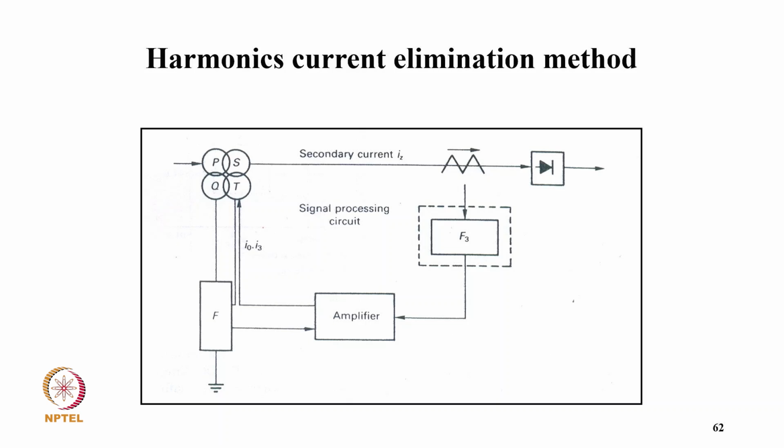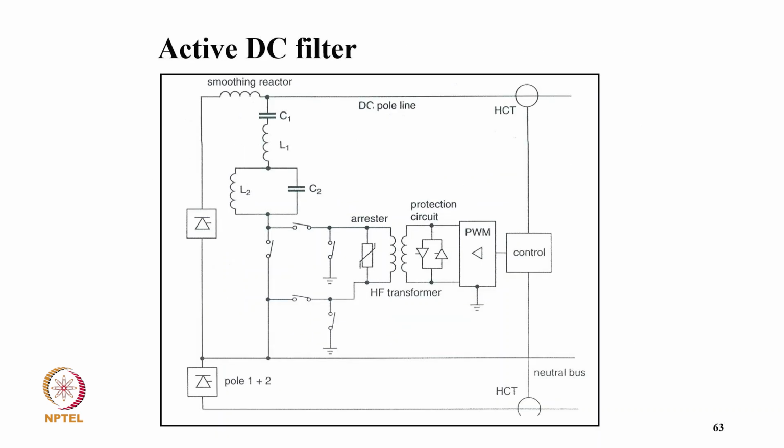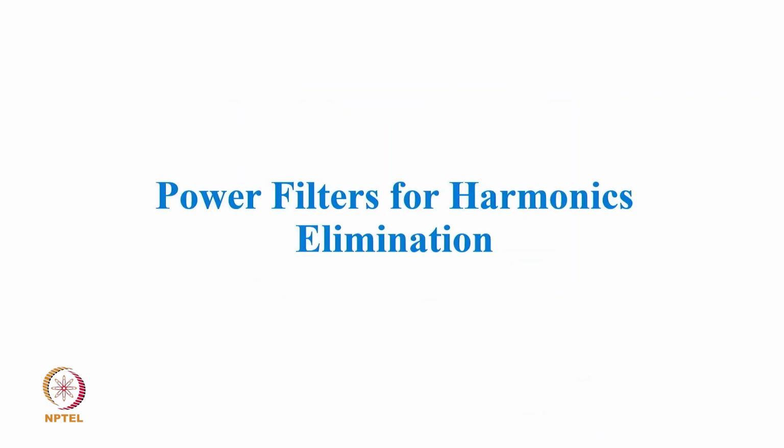I mean how it is really, you have typically the filter in series and how feedback with the proper feedback with the amplifier to the signal conditioning circuit is there. And this is the active filter. I mean we have an active filter in series with the passive filter. I mean you have double tune, this L1 and L2 in series, and then you have in series with this active filter with the proper arrester and control.